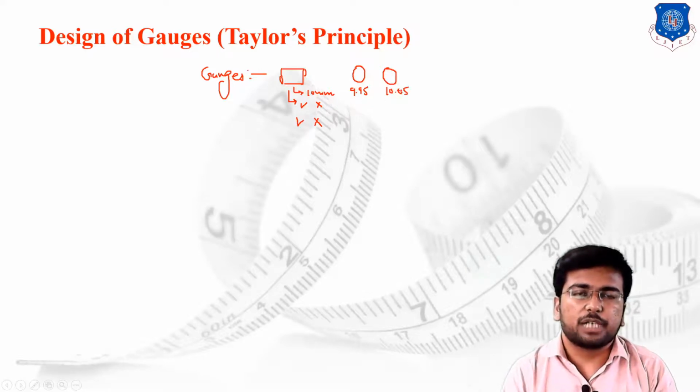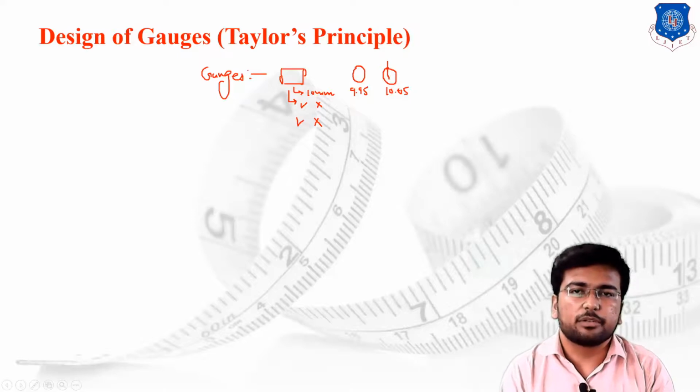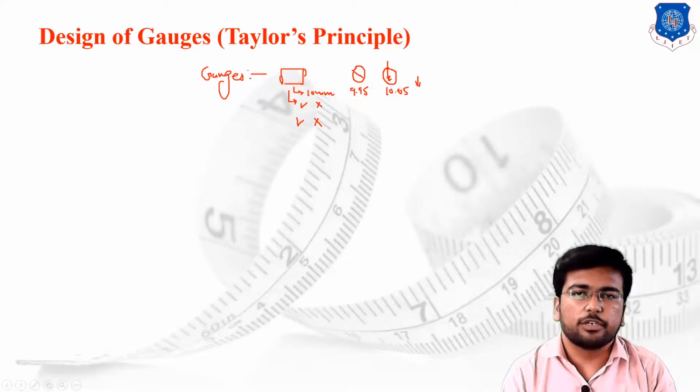Suppose the shaft passes through this ring, then I can say that the dimension of the shaft is less than this amount. And suppose it does not pass through this ring, I can say that the dimension is higher than this amount. So I can expect that the shaft has a dimension within the range of these two limits, and I am going to accept the shaft.